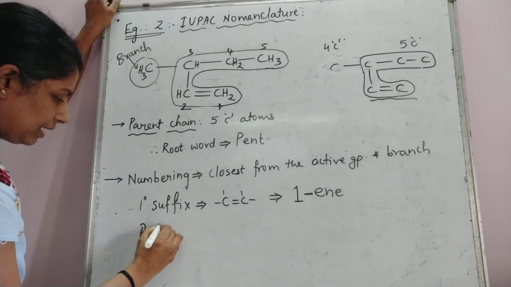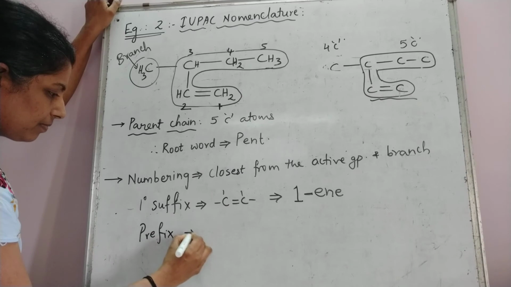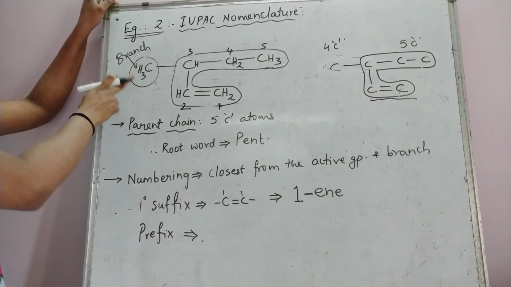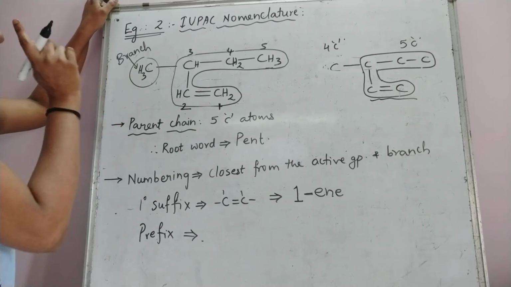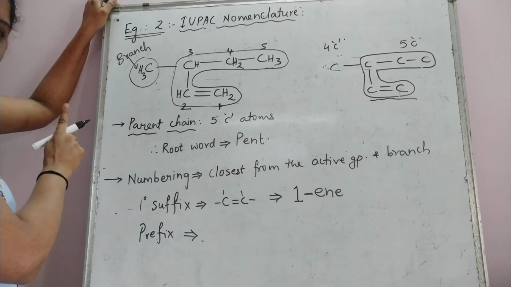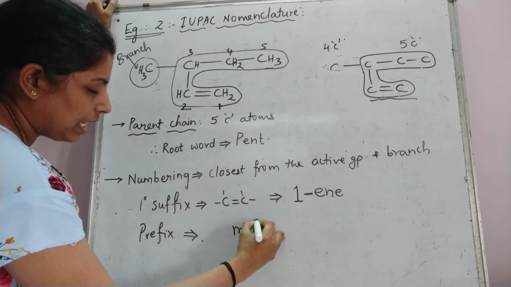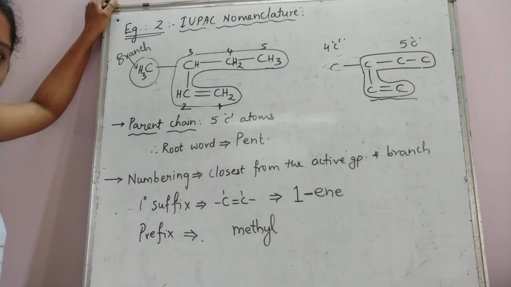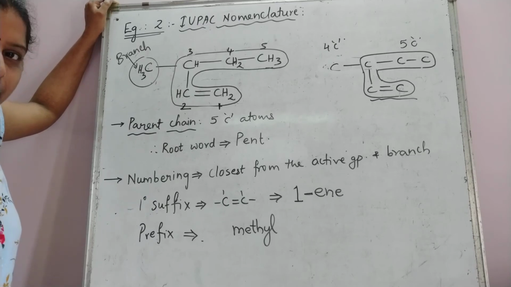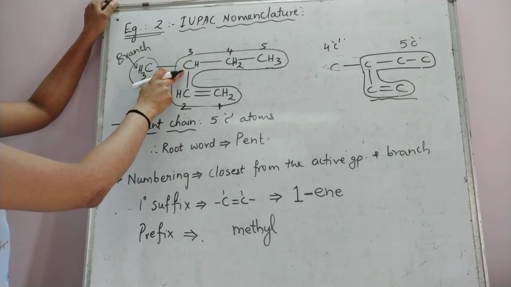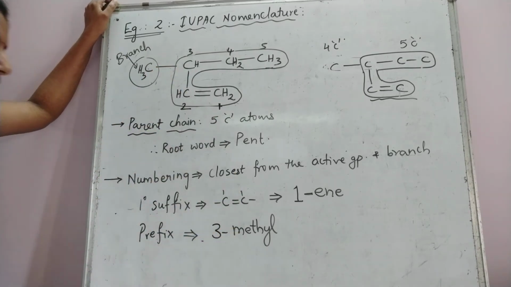The next part is the prefix. Now the prefix is the name given to the branch. Here the branch is a 1 carbon atom alkyl branch. So 1 carbon atom means "meth" and "yl", methyl group. Okay, it is called a methyl group. It is an alkyl group. It is 1 hydrogen atom less than the alkane, methane. So this is the methyl group, which is present at which carbon atom? It is bonded to the 3rd carbon atom.